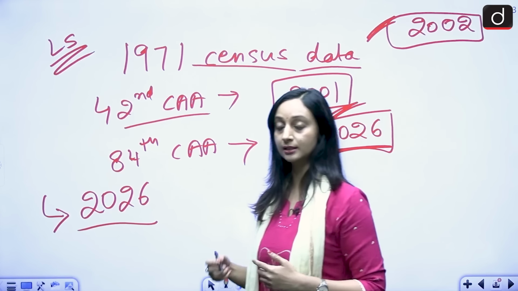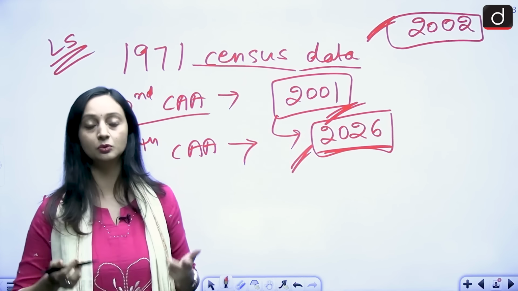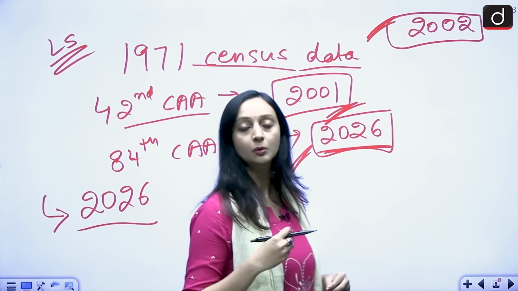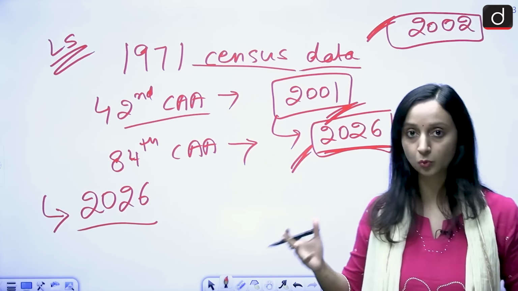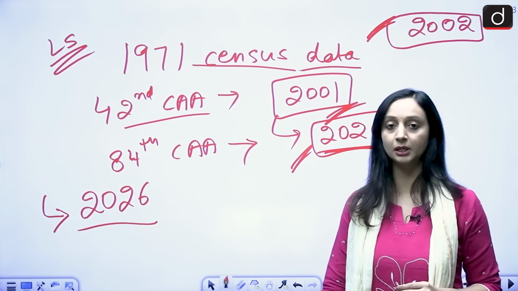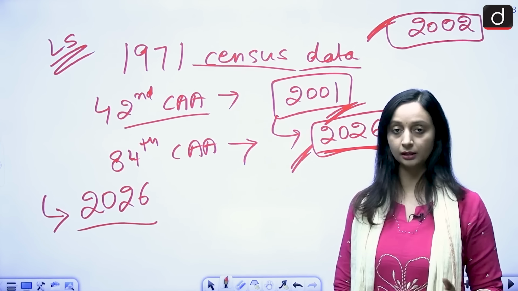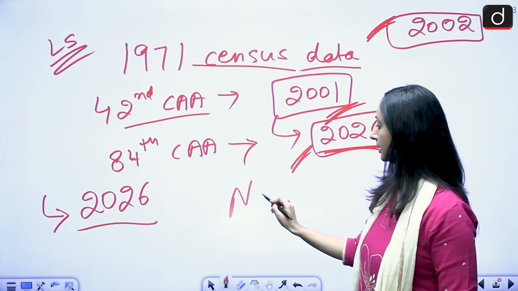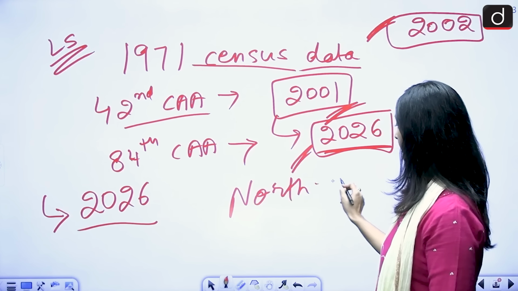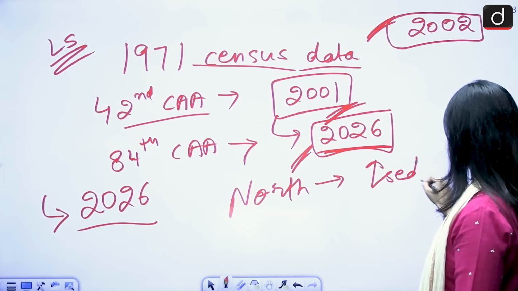But the opposition is saying that no, if this delimitation exercise is conducted in such a haste without consulting the southern states, without properly coming up with a solution, because what was happening? Why were we actually delaying delimitation? Because there was no solution. Because the northern states, if this is implemented, right now also what has happened? The northern states, they have increased their population.